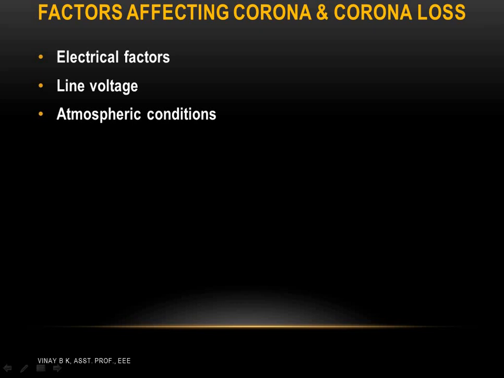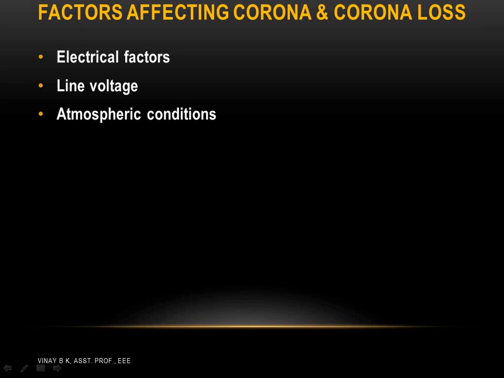The most important atmospheric factors are pressure and temperature. As we studied, if the pressure and temperature are constant, for example 76 centimeter of mercury and 25 degrees Celsius, the pressure and temperature together decide the value of delta, which affects the disruptive voltage and the corona loss.